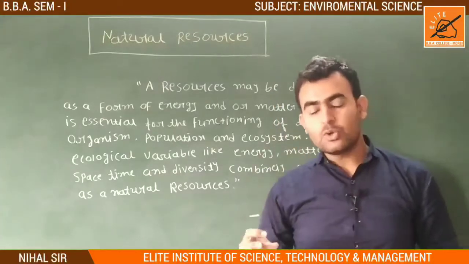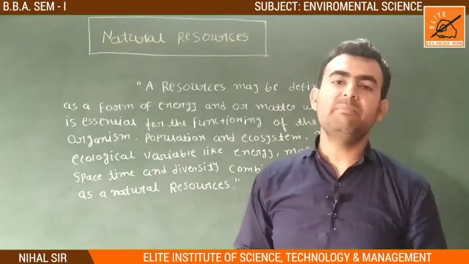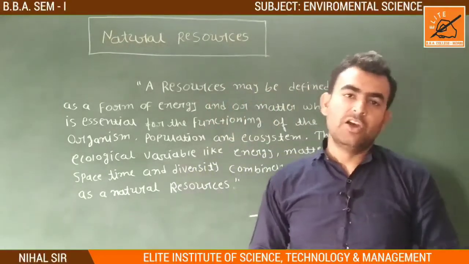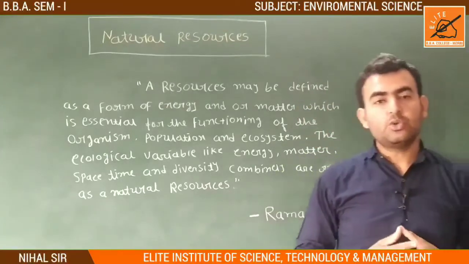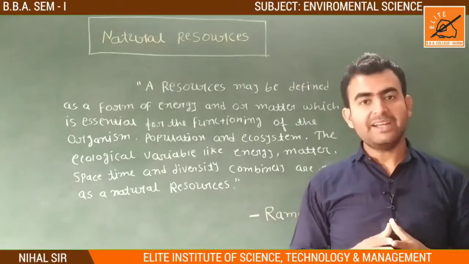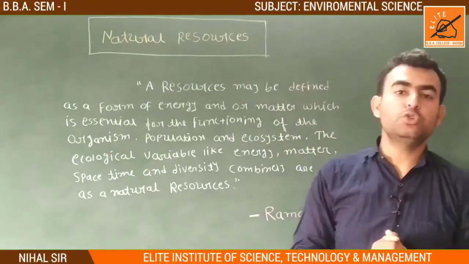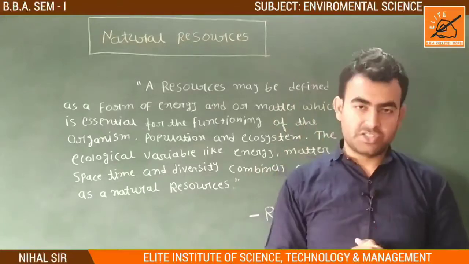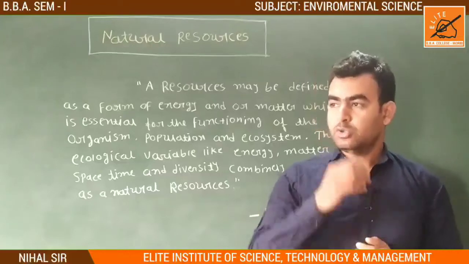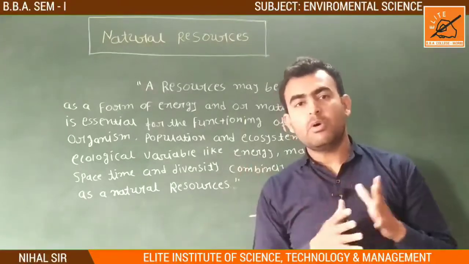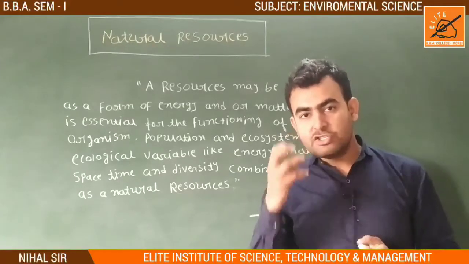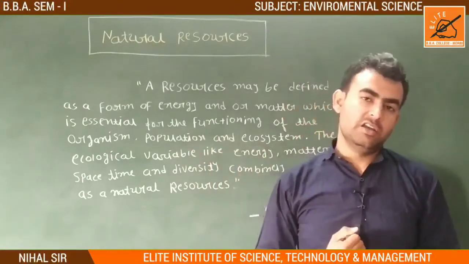A resource is a thing which is made by nature, and it's called a natural resource. These natural resources are also dependent on each other, and they are produced in an ecosystem. For example, some natural resources are unlimited, and some natural resources are food, which is consumed by other natural resources.